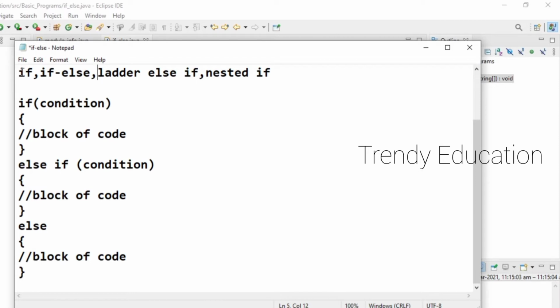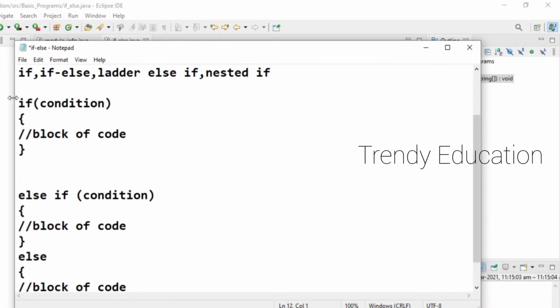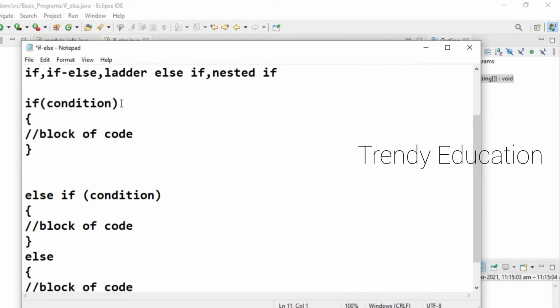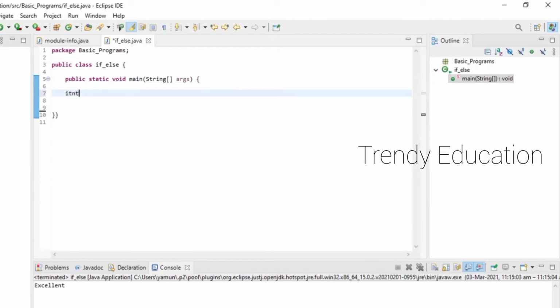But first we'll see what is if, and then we'll move on to the next. So this is the if statement alone. If condition. This if is always followed by a condition, and this condition is followed by a block of code.